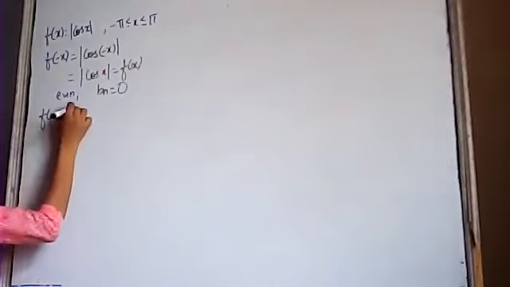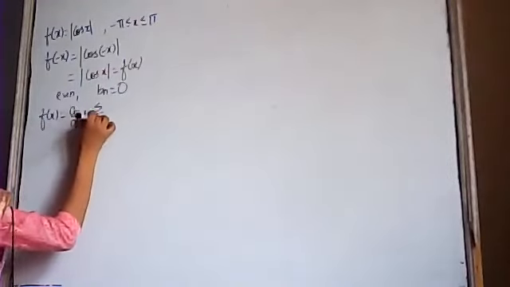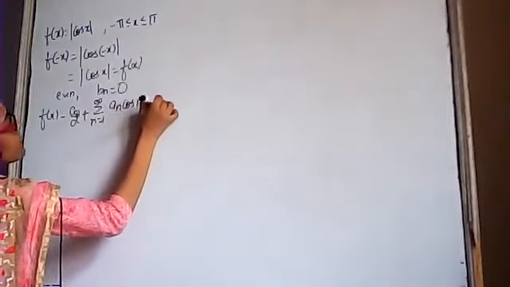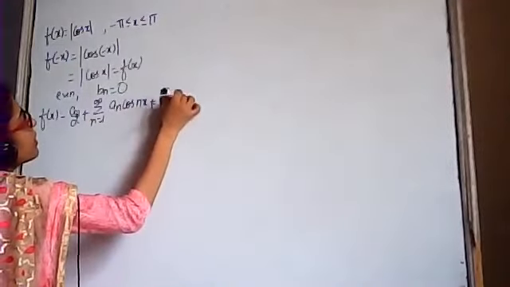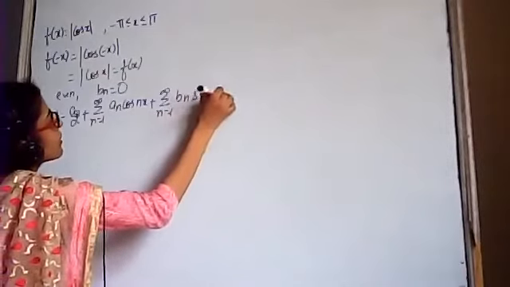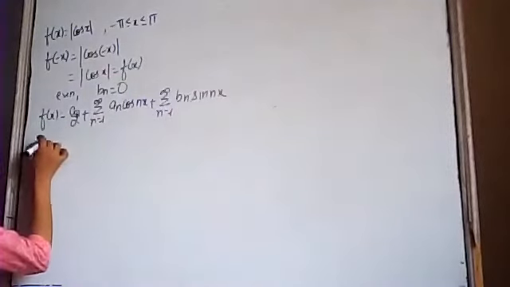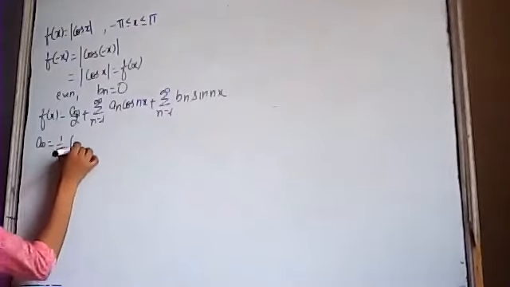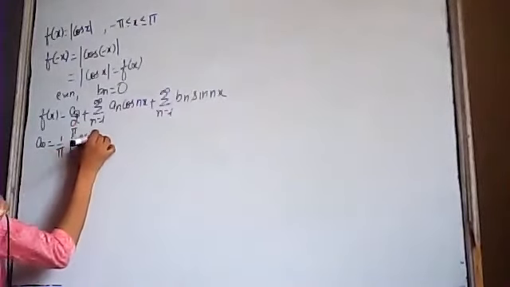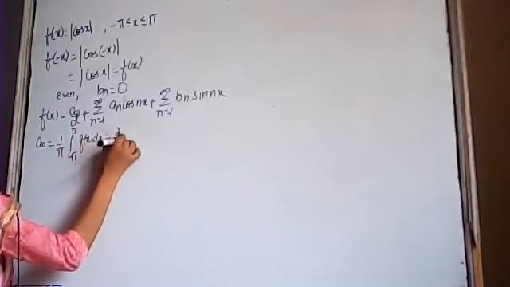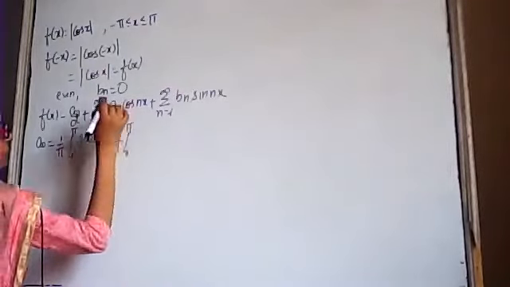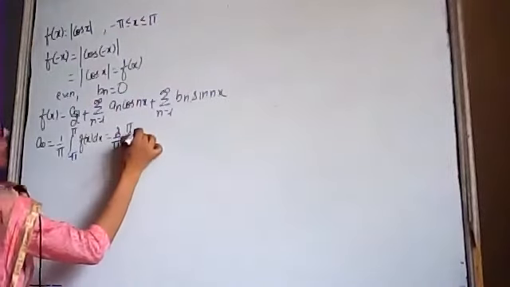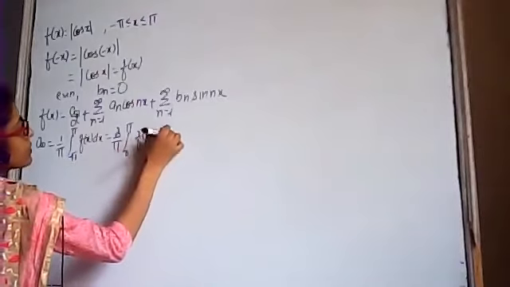f(x) is given by a0/2 plus summation n varies from 1 to infinity an cos nx plus summation n varies from 1 to infinity bn sin nx. We have to find the values of a0 and an. a0 is equal to 1/pi integral from minus pi to pi f(x) dx. This is equal to 2/pi, because the function is even, so this limit will become 2/pi integral from 0 to pi f(x) dx.